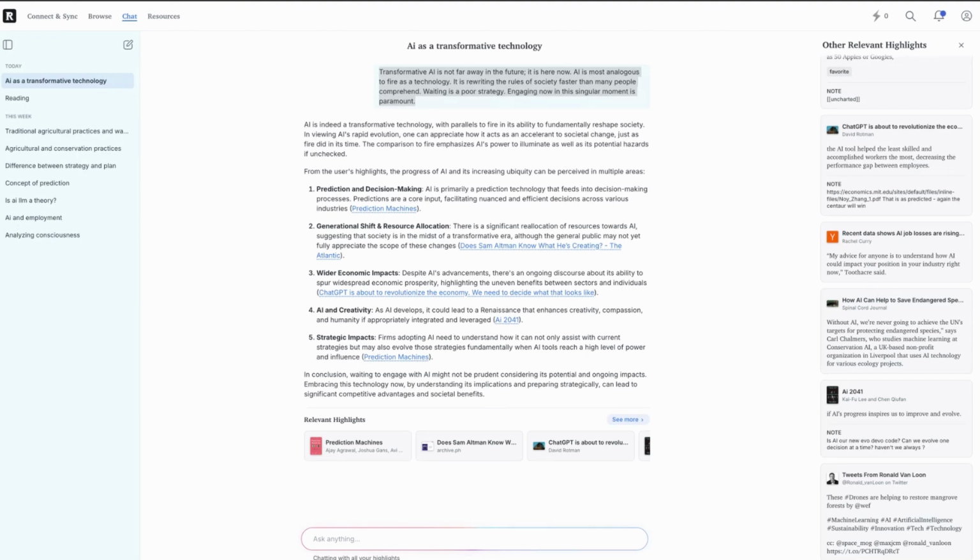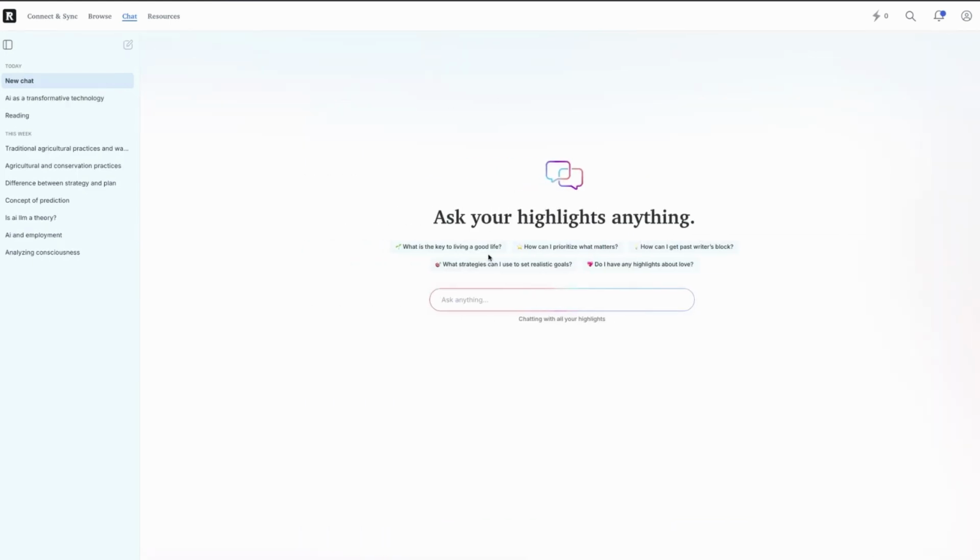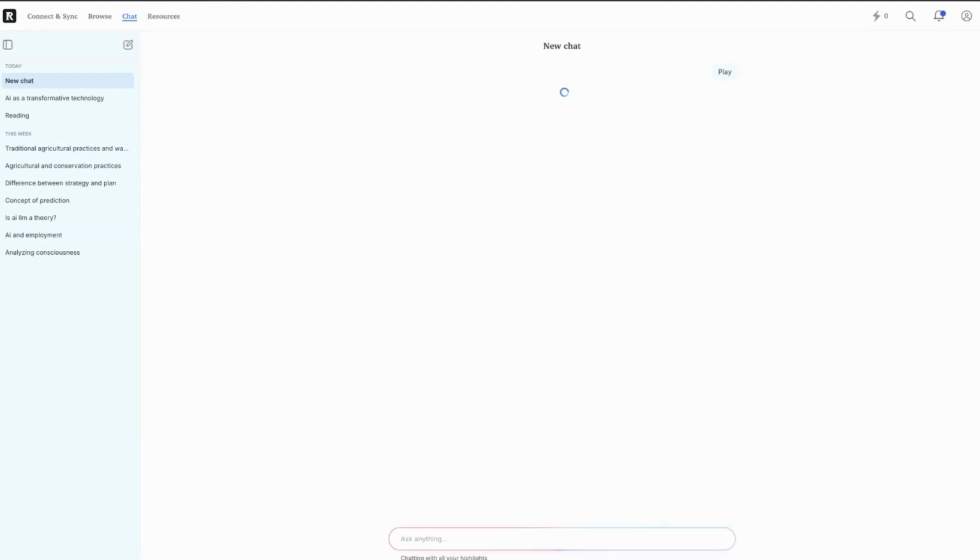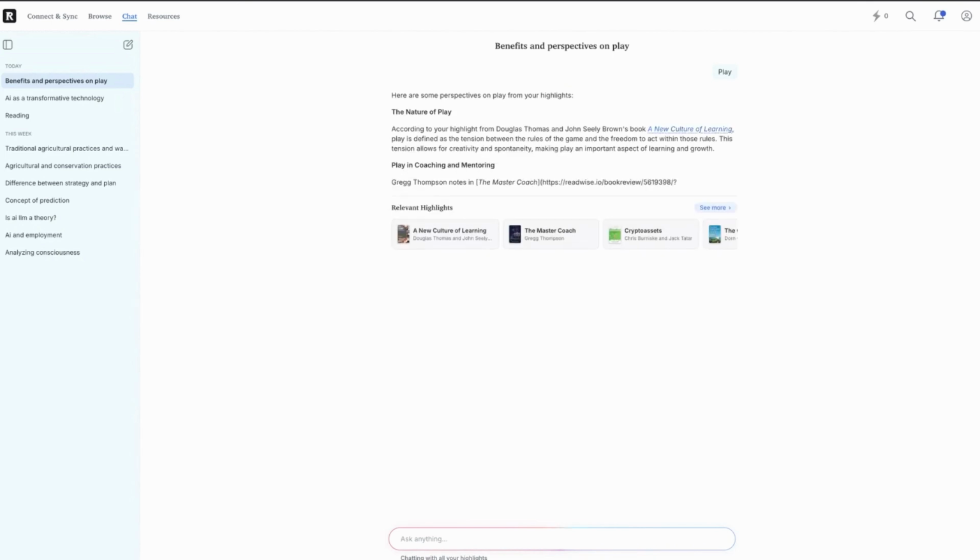A much simpler one than just using the notes is just to put in a single word. What if I put in the word play? Right, play. That's a fun one. I just type in the word play, and now it's going to go across all of my research and reading and notes.